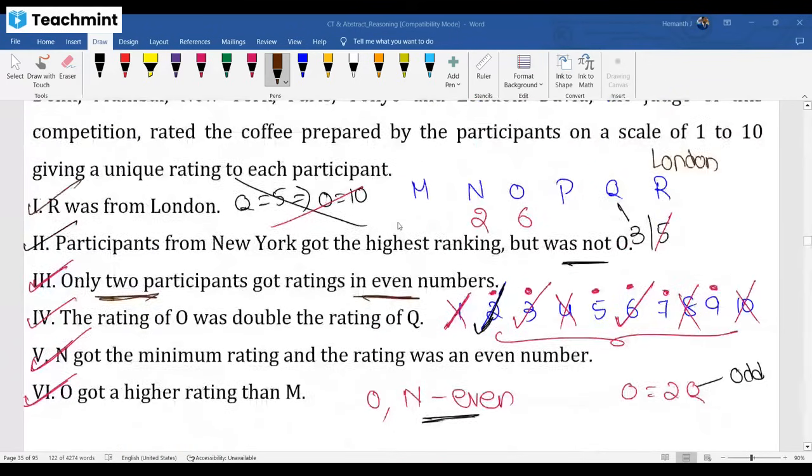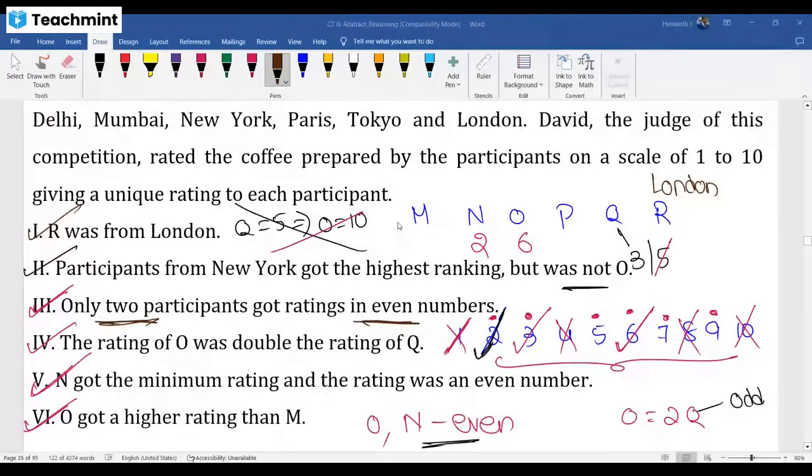Check it out. First typical thing here is from 1 to 10, 10 ratings, you need to filter 6 ratings. Among that 6, how? First of all, our 10 numbers means 5 even, 5 odd numbers. But among even, 2 means 5 plus 2, 7 numbers will come. But among odd numbers, 1 is removed because the lowest rating is taken by even. So 1 is removed. Then we got 4 odd numbers, 2 even numbers, total 6.